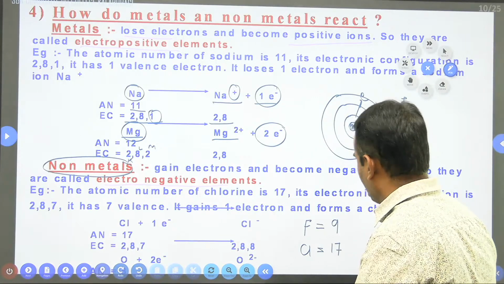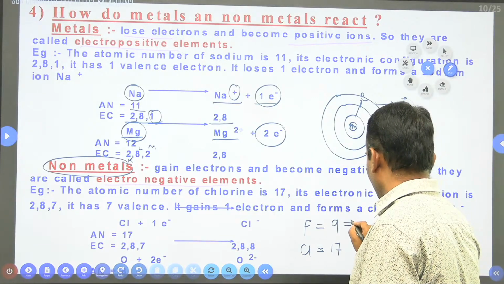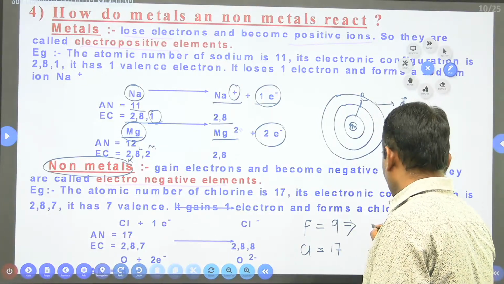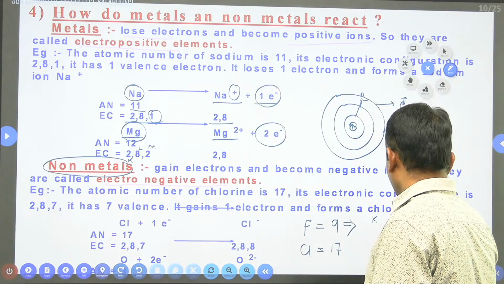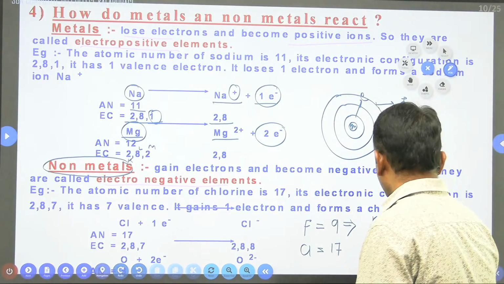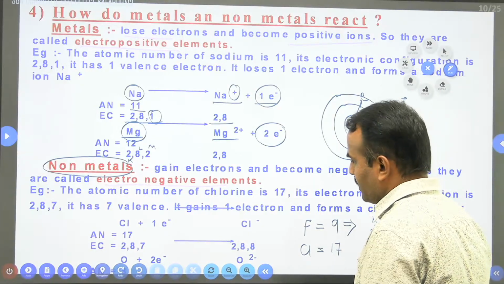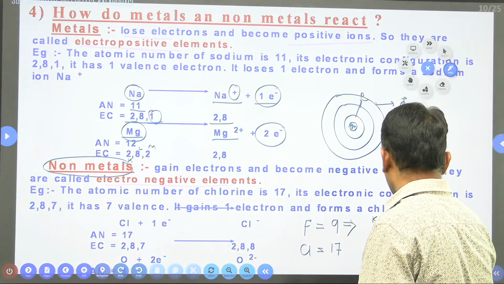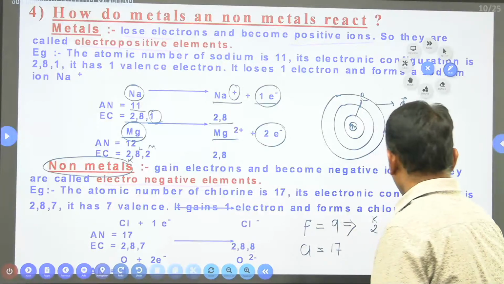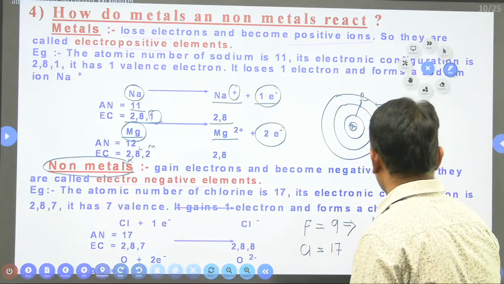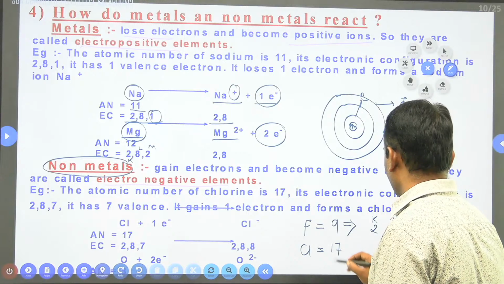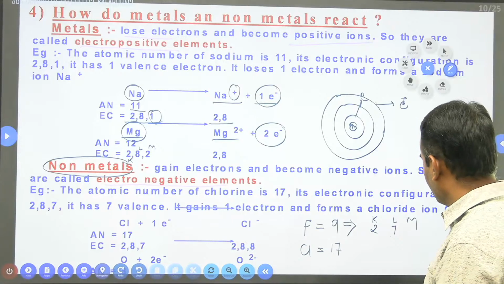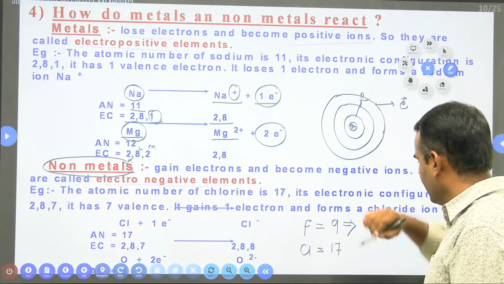So see here why these non-metals are electronegative in nature, because the outermost shell will have the highest number of electrons. So now K, L, and M. The K shell contains 2 electrons. Next, the L shell contains 7 electrons. So M does not have any electrons for fluorine. It means the outermost shell contains 7 electrons. So due to the 7 electrons, the attractive force between the nucleus and the outermost shell electrons will be more. So due to that reason, instead of losing, they start gaining electrons.